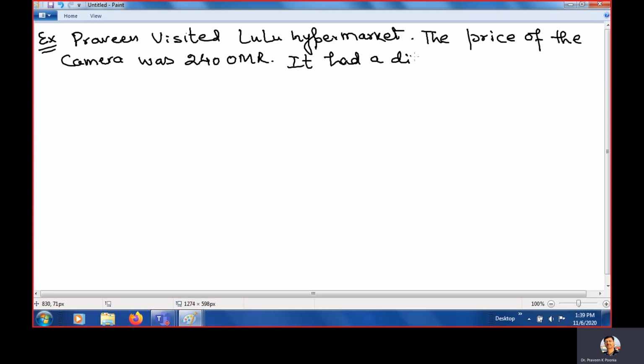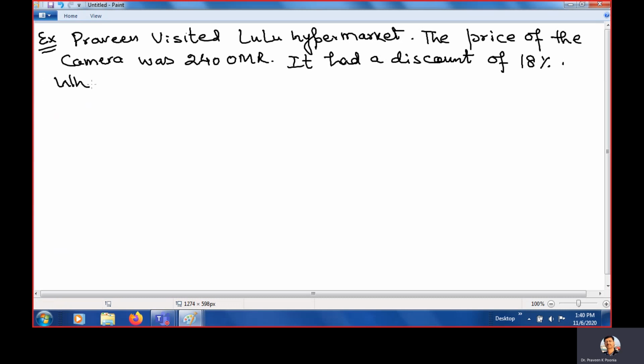Okay, but because of National Day, it had a discount. How much discount are they giving? Let us say, because it is a camera, let us say 18%. It had a discount of 18%. Clear?